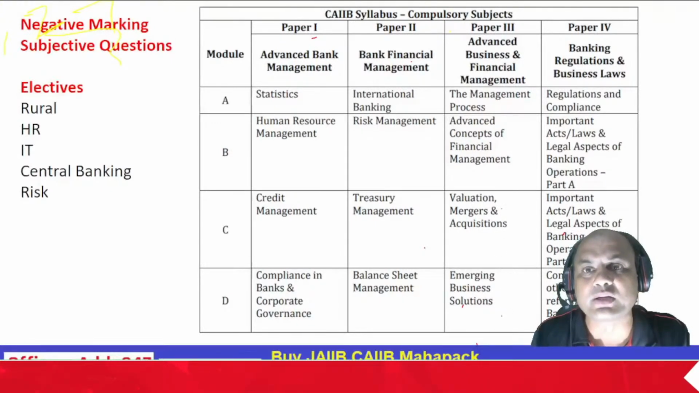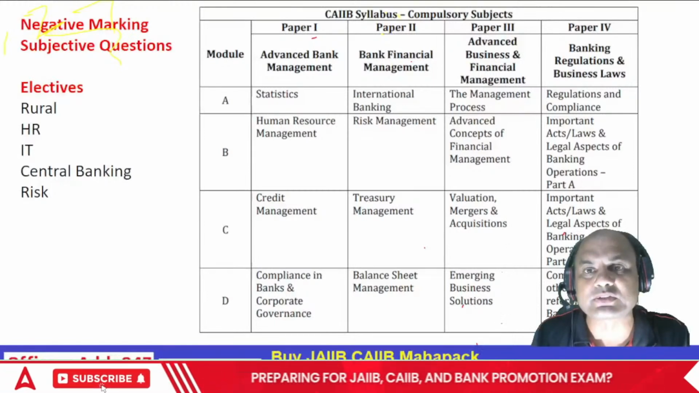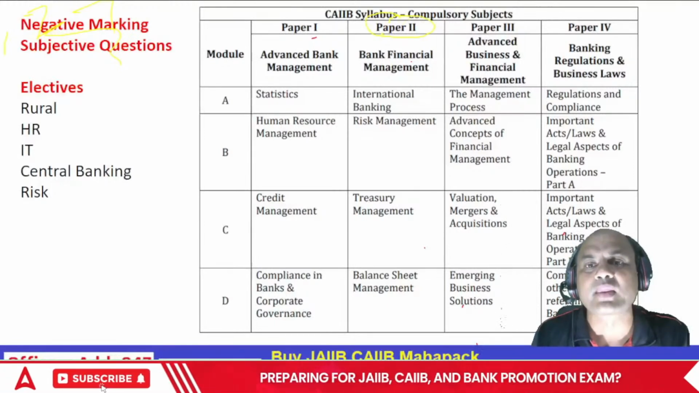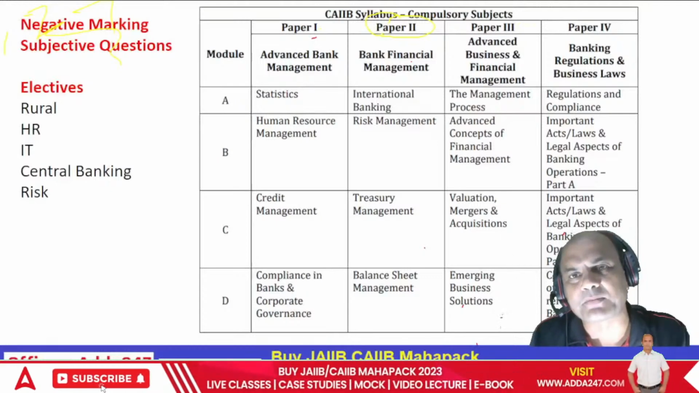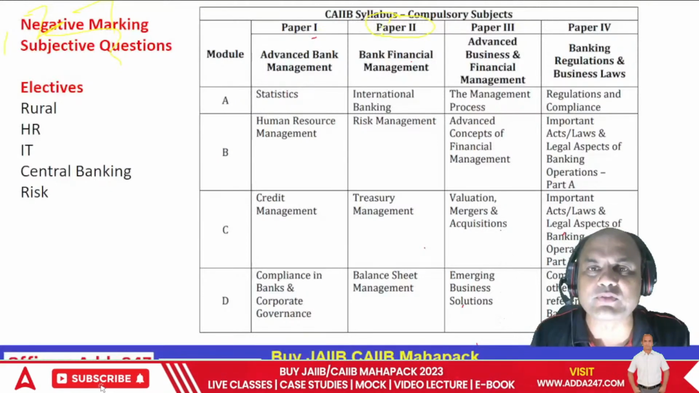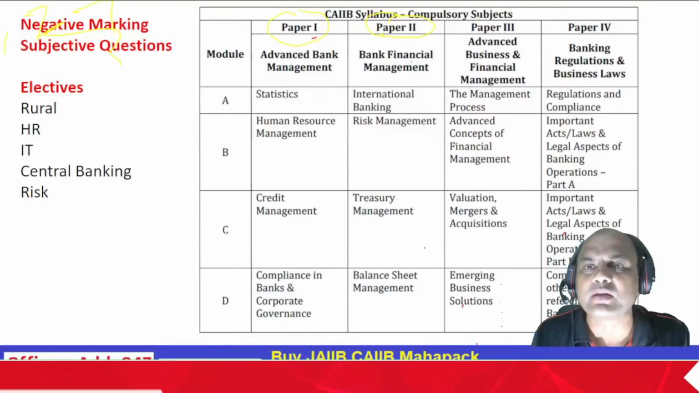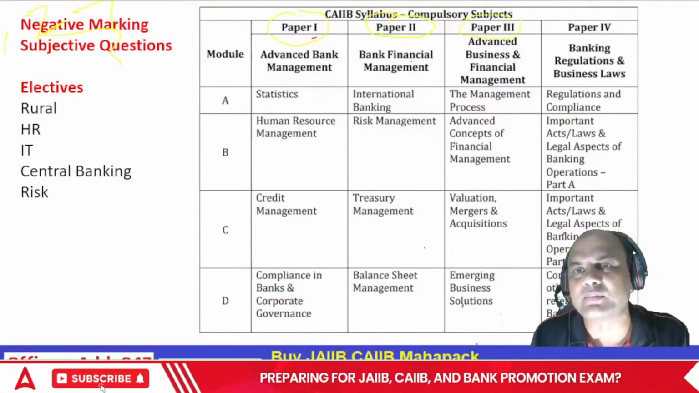Yeah, see this. The worst subject is BFM. This is the toughest one. Then the remaining papers are okay. Means ABM is also BFM. Then level 2 is ABM. Then level 3 is ABFM and level 4 is BRBL.